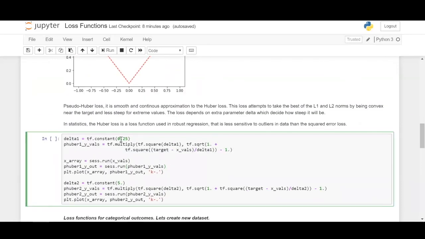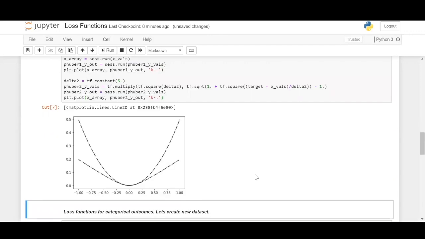Which is pretty good for our requirement. So I define a TF constant of 0.25 in this case and apply the Huber loss function by multiplying the square of the constant and the square root of one plus the square of the target minus the actual values divided by the delta, which is the constant, minus 1. So this is the equation for the Huber loss function. Okay, now that we have defined the Huber loss, let us put it into a TensorFlow session and run it and plot the graph. So this is how this pseudo Huber loss function looks.